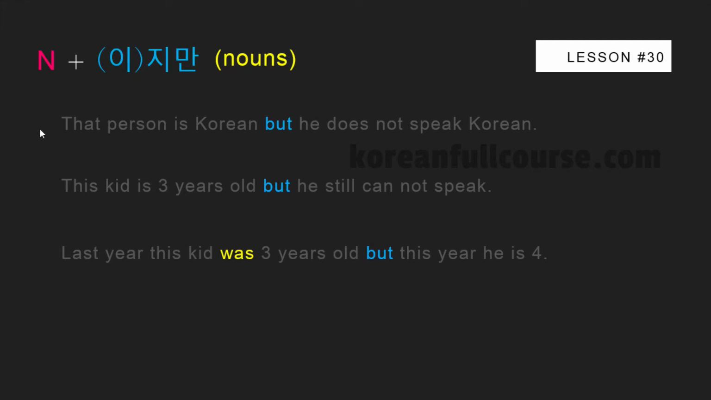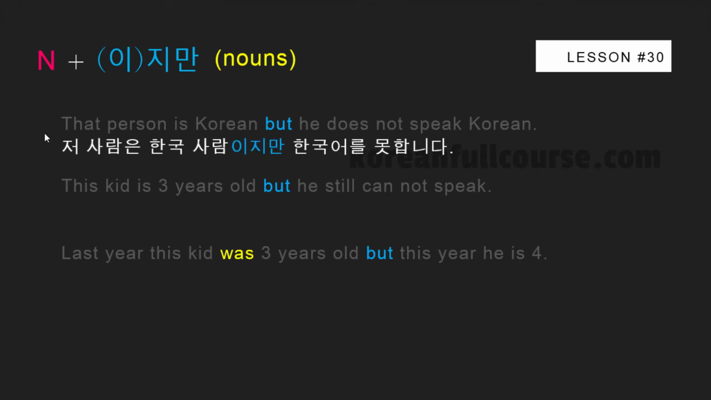Alright, so that person is Korean, but he doesn't speak Korean. 저 사람은 한국 사람이지만 한국어를 못합니다. In the Korean language, in short sentences like this one, where a subject is obvious, you shouldn't mention it twice, like in English. In English, we say that person and he. And in Korean, we just say that person. That's it. Don't use he over here.